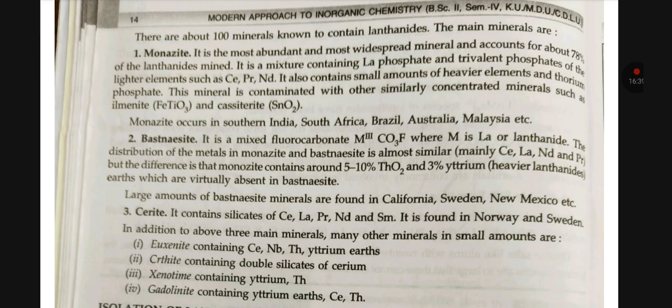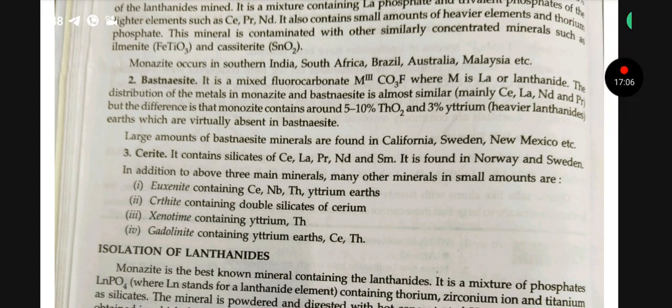This mineral is contaminated with other similarly concentrated minerals such as ilmenite and SnO2. Monazite occurs in South India, South America, Africa, Brazil, Australia, Malaysia, etc. Bastnasite is a mixed fluorocarbonate MCO3F, where M is La or a lanthanide.